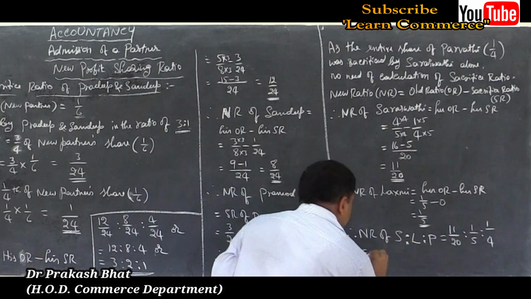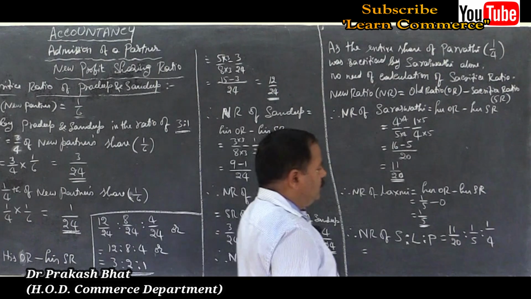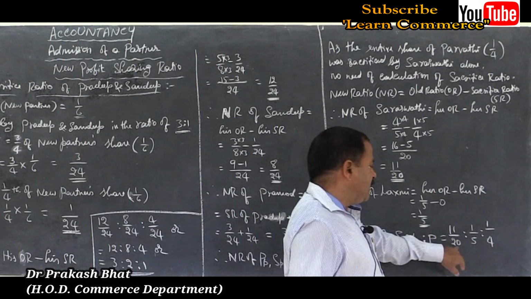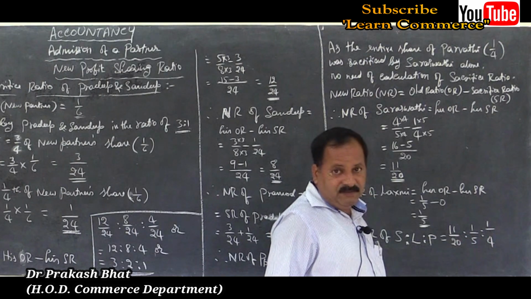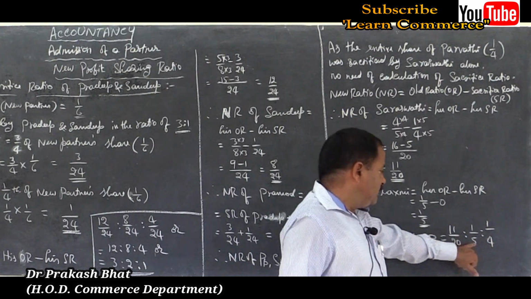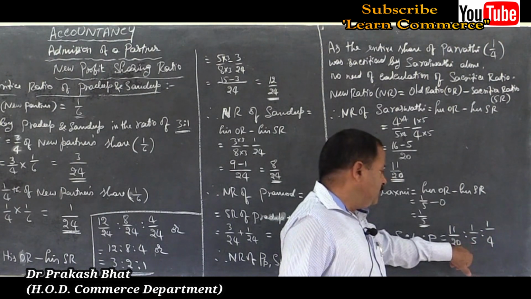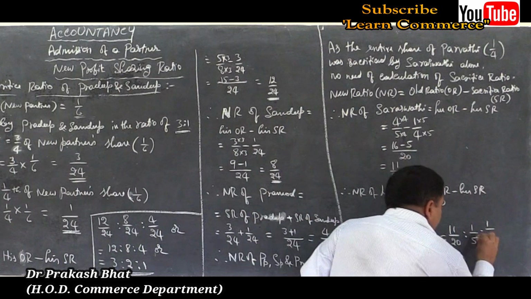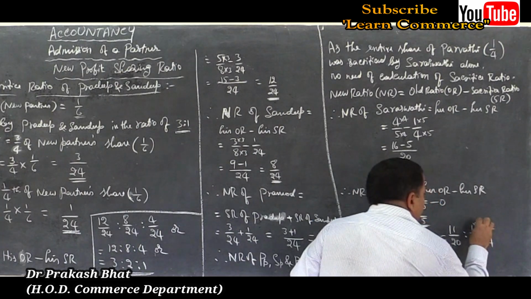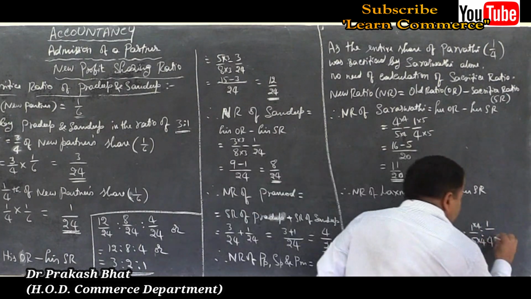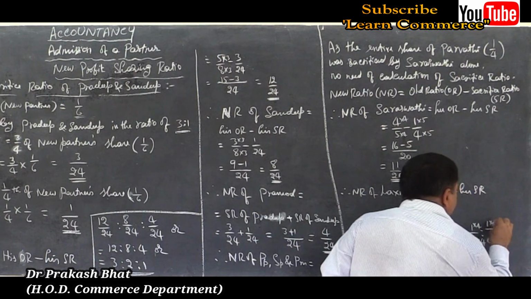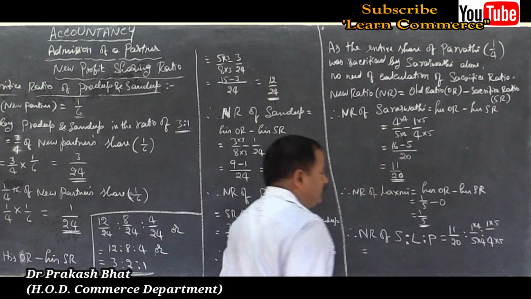Bring this to the common denominator, take 20 as the common denominator, divisible by all three numbers. So, 5 4s are 20, multiply the numerator also by 4, 4 5s are 20, multiply the numerator also by 5.